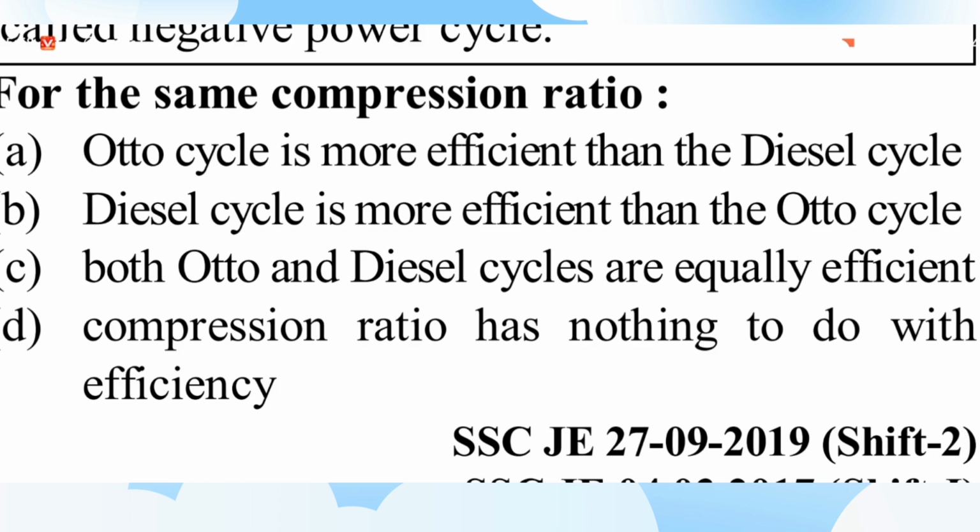B Diesel cycle is more efficient than the Otto cycle. C Both Otto and diesel cycles are equally efficient. D Compression ratio has nothing to do with the efficiency. Understand one trick: when it says same compression ratio, then Otto is more than diesel. When it says the same peak or maximum pressure, then diesel is more than Otto. So this is the right answer, option A, because for the same compression ratio, the Otto cycle is more efficient than the diesel cycle.